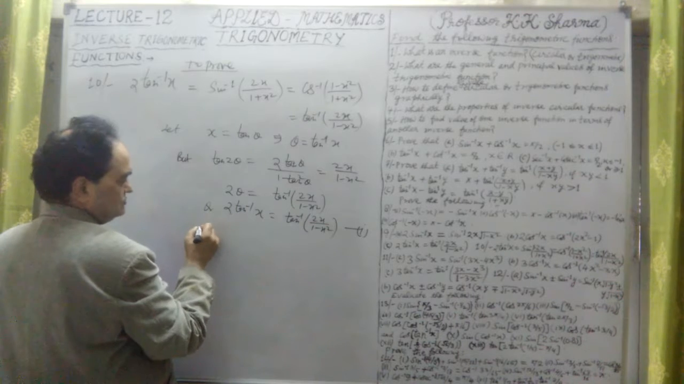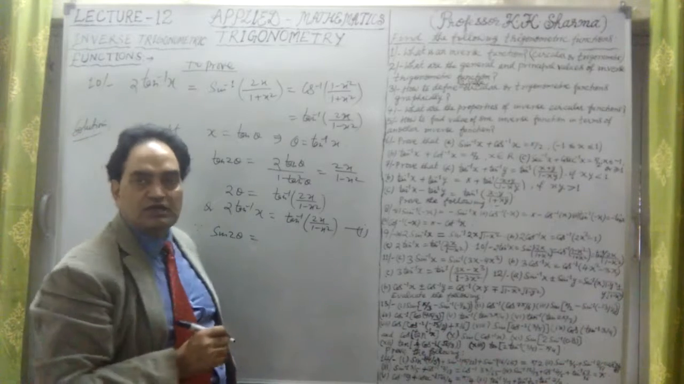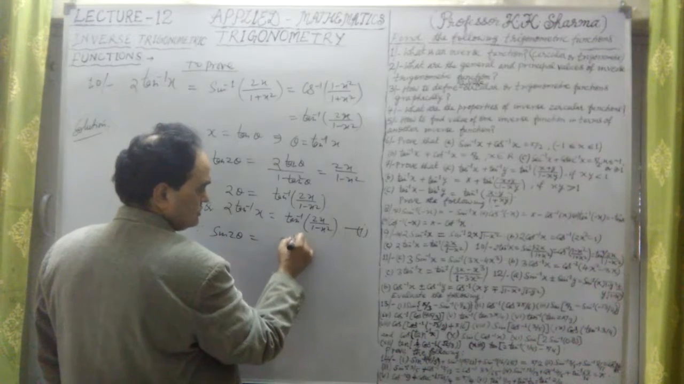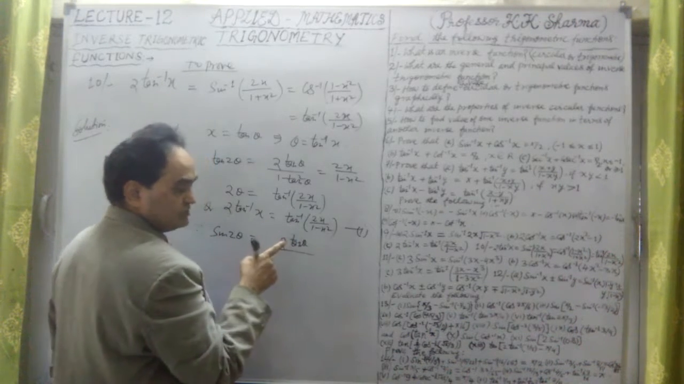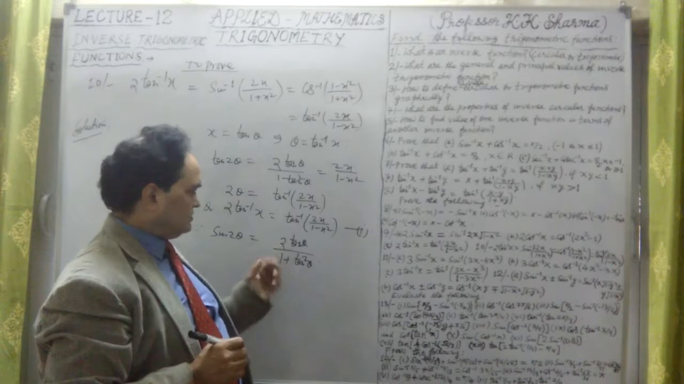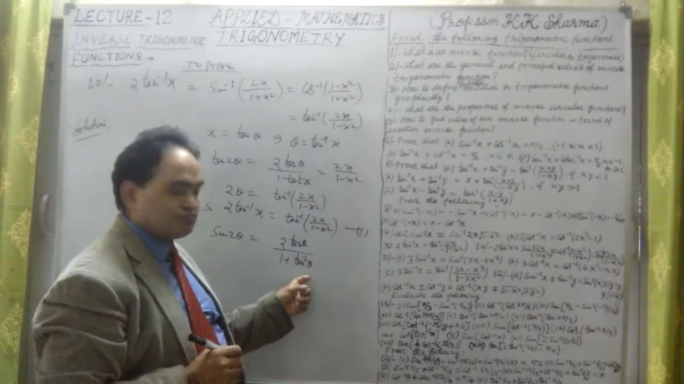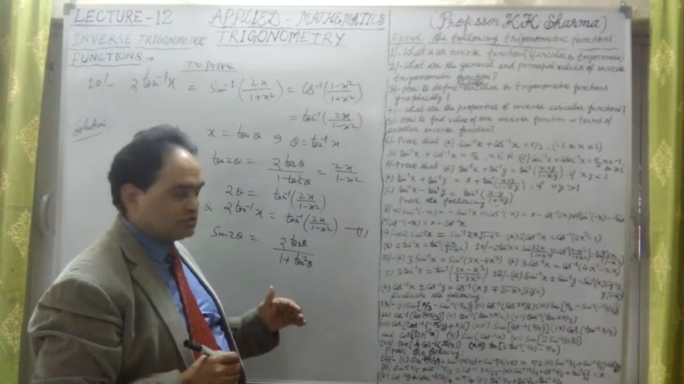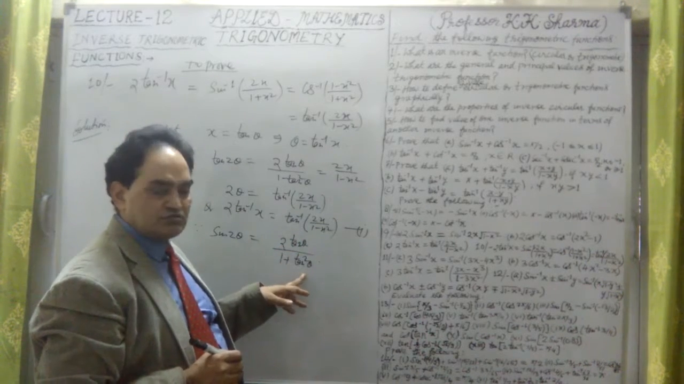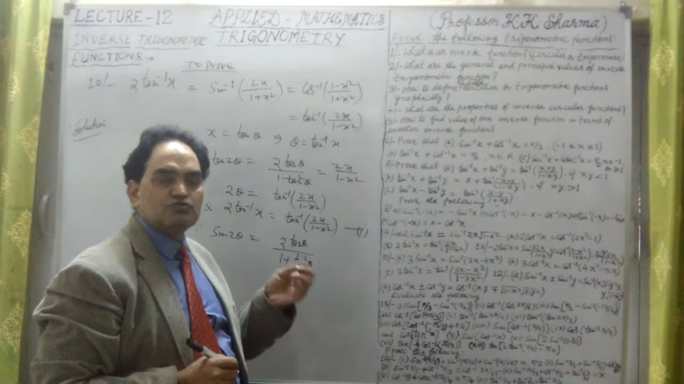Secondly, if I take sine 2 theta, it is equal to 2 tan theta upon 1 plus tan square theta. We know this in terms of tan theta. Why? Because 2 tan theta means 2 sin theta upon cos theta, and in the denominator is sec square theta. Sec square theta is 1 upon cos square theta, so it will be 2 sin theta cos theta in the numerator.